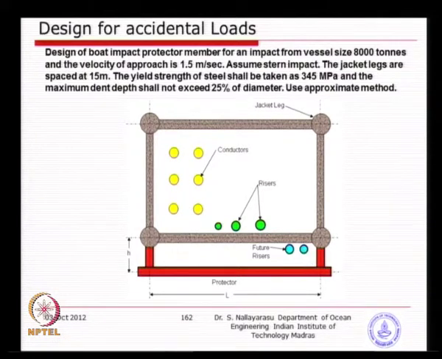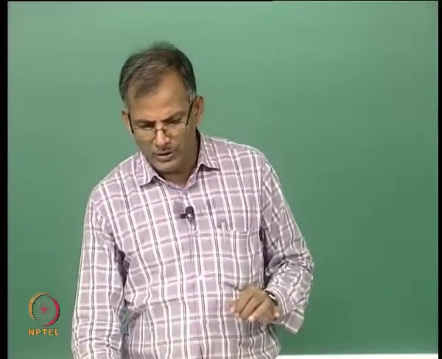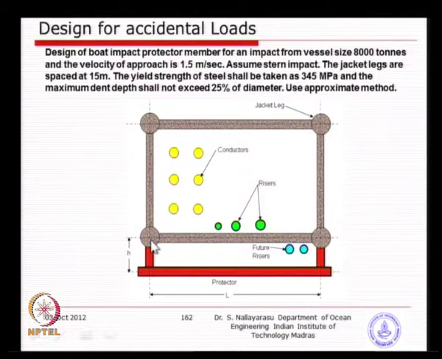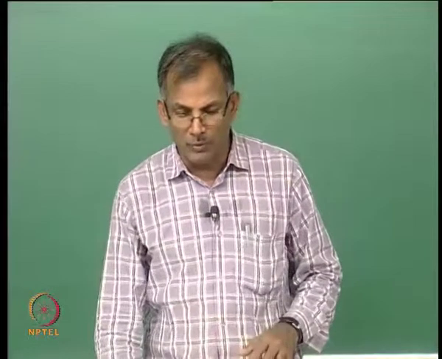Now, we need to protect this. You see in the red color what I have drawn, just a simple frame which will make sure that it is protecting the risers against any impact. Now, you see here there are two connections we have made, one to the left side leg, another to the right side leg. Why did we not make a connection here? Because that member also may not have sufficient capacity to absorb, and also if that one deflects, what happens? It will go and damage the existing risers inside.